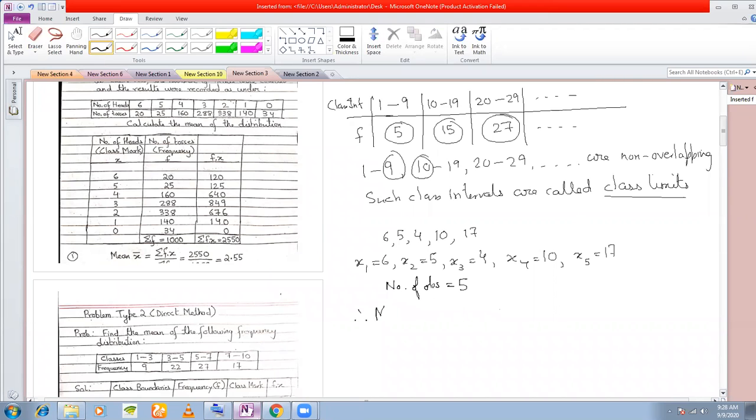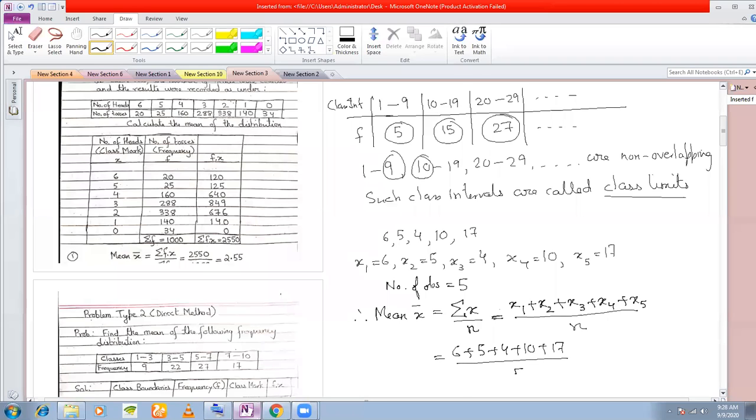So therefore, what were we writing about the mean? Mean x bar was summation x divided by n. Now, what does this summation sign mean? If you recall, summation sign means the sum of all the values of x. You have 5 values of x here: x1 plus x2 plus x3 plus x4 plus x5, divided by n. Now if you add up the observations, 6 plus 5 plus 4 plus 10 plus 17 divided by 5, you get the mean.